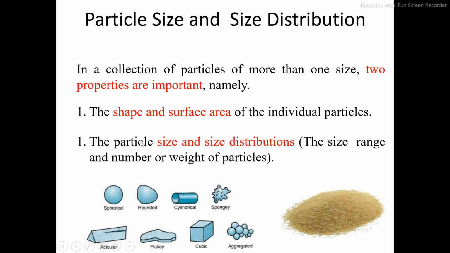So from these two important properties, we always expect the shape to be spherical and the size to be larger or coarser. The particle size should not be very small. The smaller the particle size, the poorer the flow properties. So these are the very important properties of the particle to be considered.